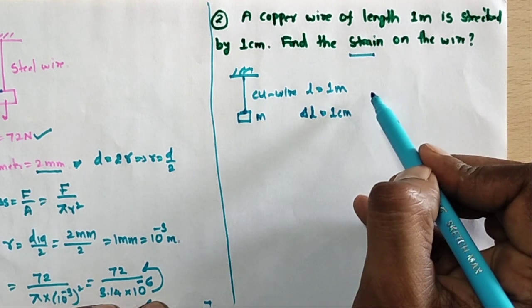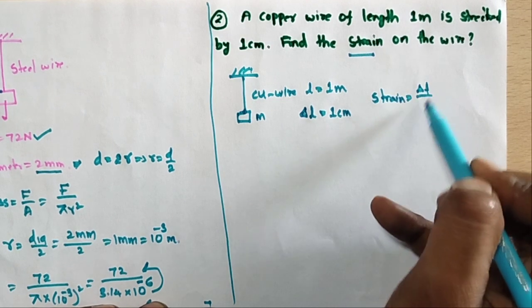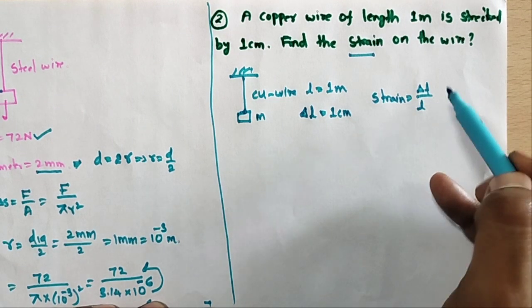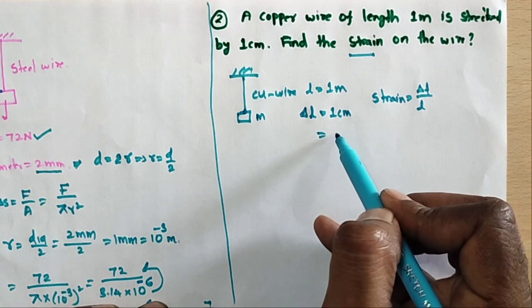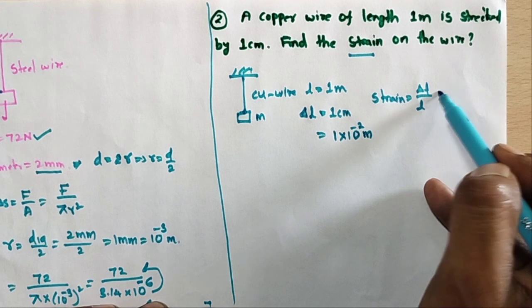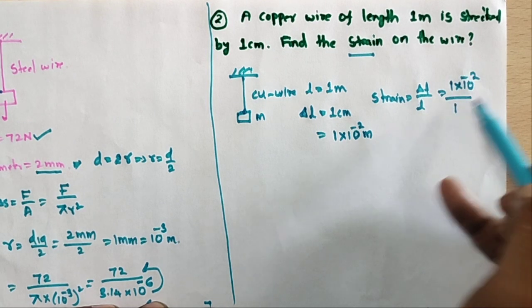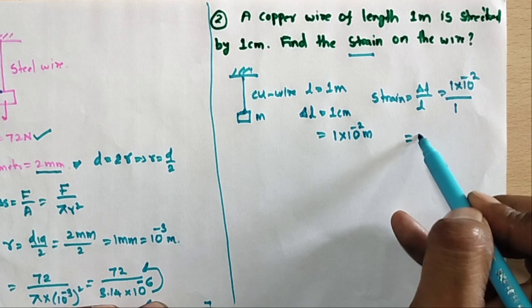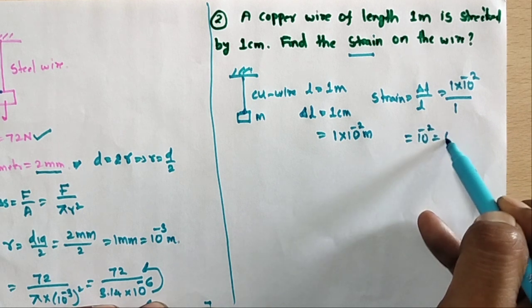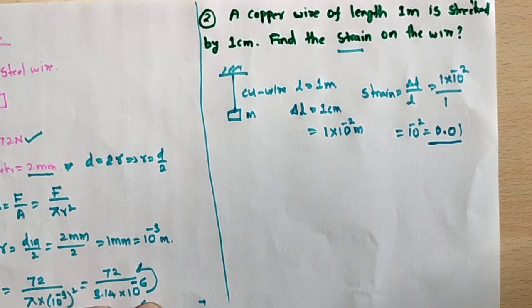What is the strain formula? Strain is equal to delta L by L. Delta L is given as 1 centimeter, converted to meters, 1 into 10 power minus 2 meters. So 1 into 10 power minus 2 by 1. Therefore strain is equal to 10 power minus 2, that is 0.01. So the strain is equal to 0.01.